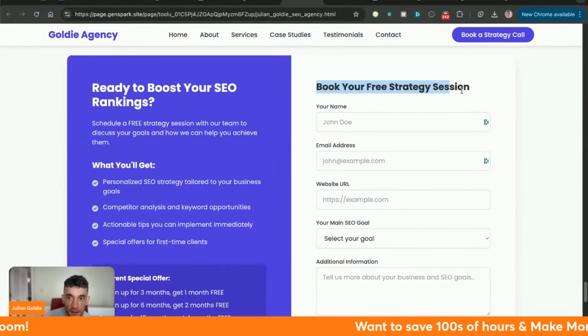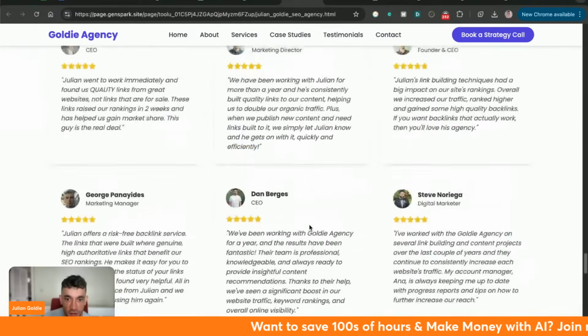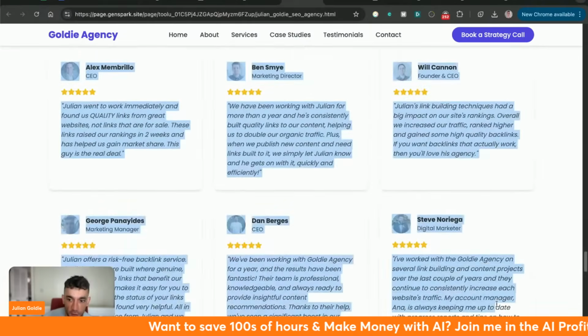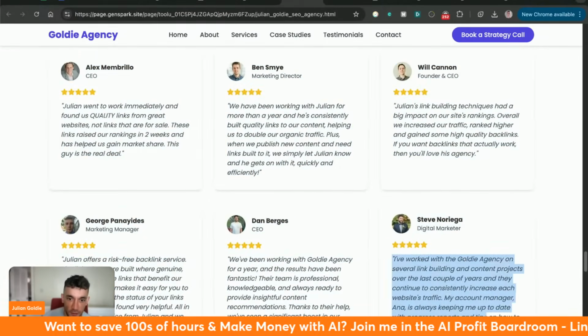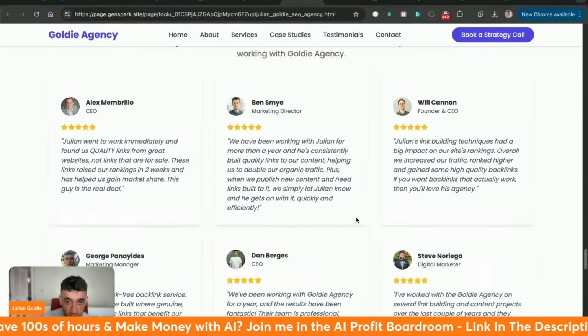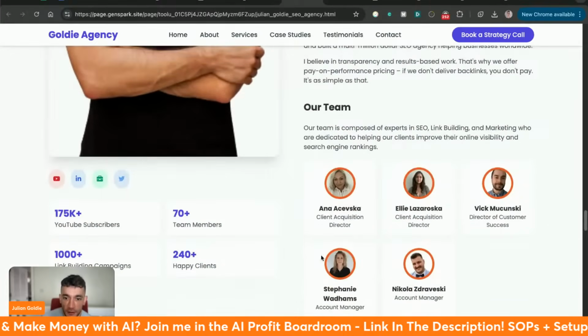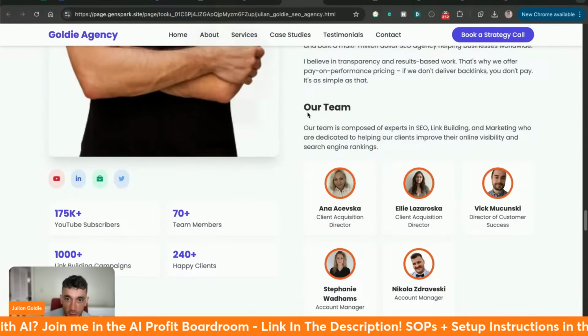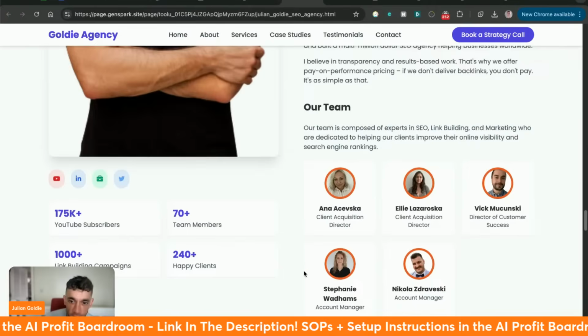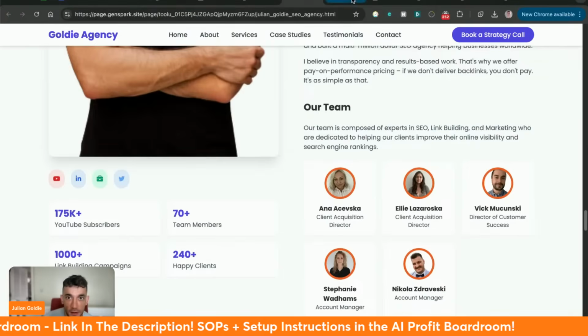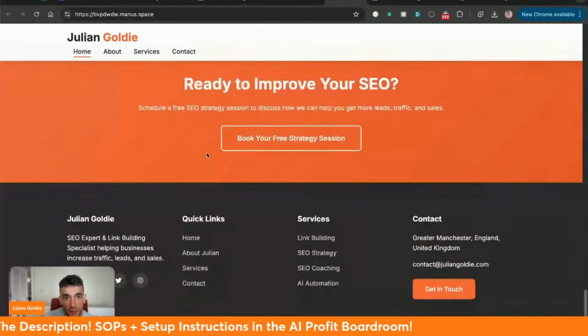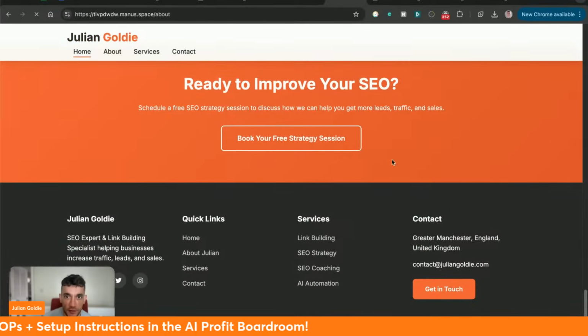And it also has a book your free SEO strategy section, along with real testimonials from us. These are all actual testimonials from the page, which is insane. It's pulled all that information, including our legendary team. It's found all the pictures of my team and inserted them into the web page right here. Whereas if we go onto the Manus page, it's got nothing really about us or our team. Let's go on the about section of Manus and see what we got.